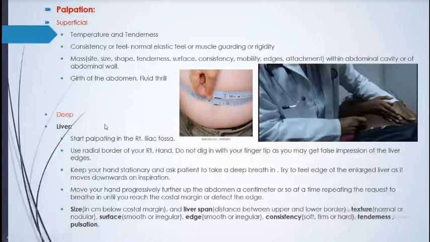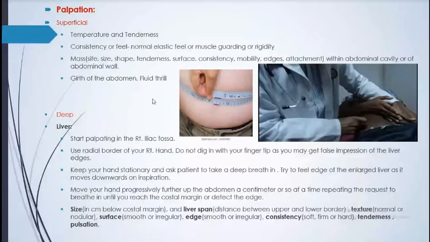We start palpating in the right iliac fossa. From this side, here is the right iliac fossa. We do this in the nine quadrants. Then, using the radial border of the right hand, do not dig in your fingers, because it gives the false impression that the liver edge is there. We don't dip our fingers; we press with the full hand and try to find it.